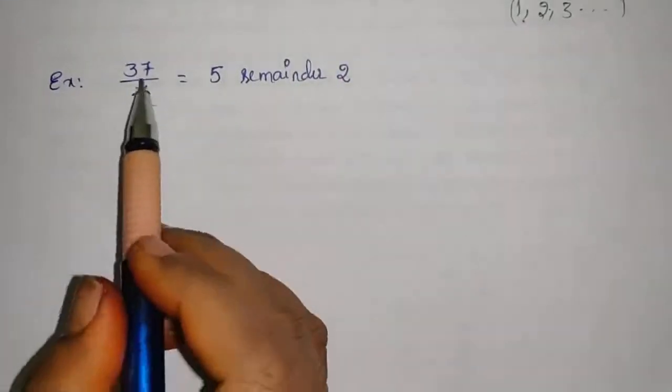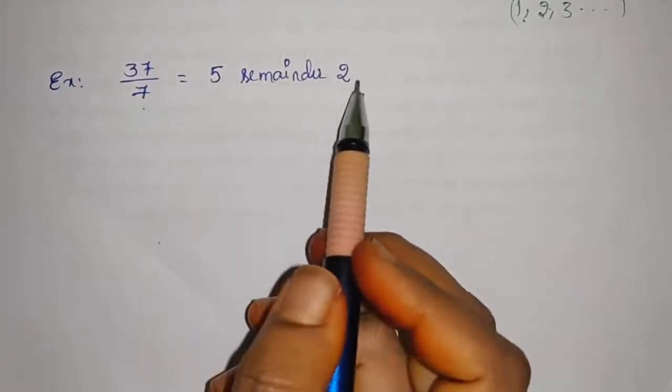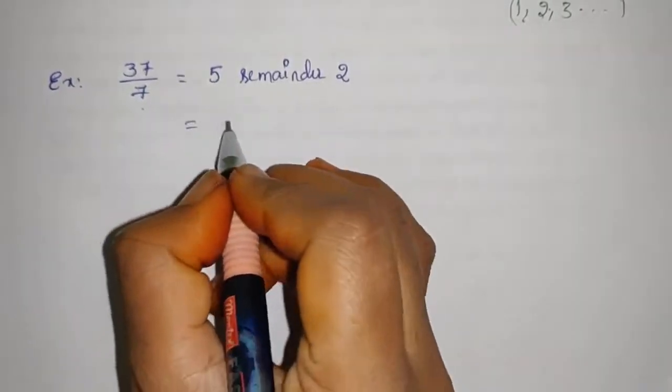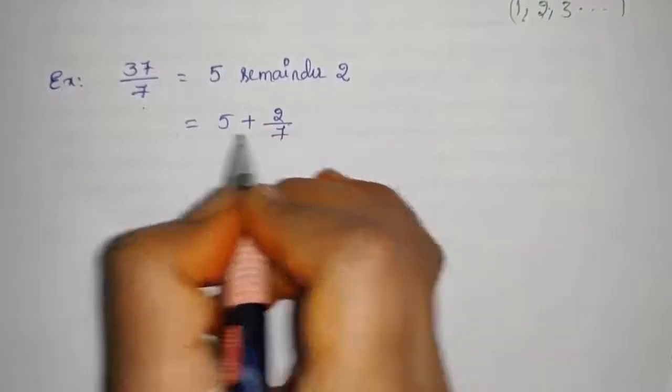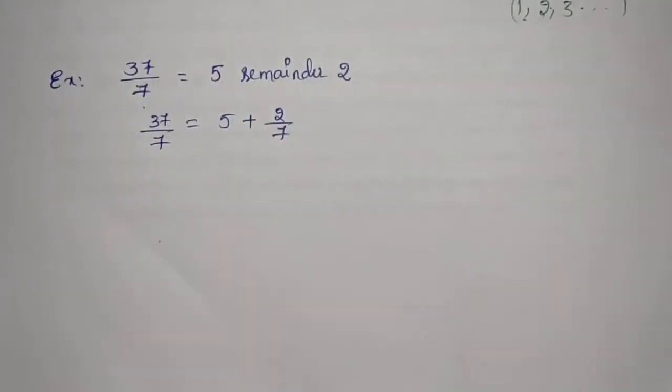We can write 37 upon 7 equals 5 with remainder 2, and this can also be written as 5 plus 2 upon 7.